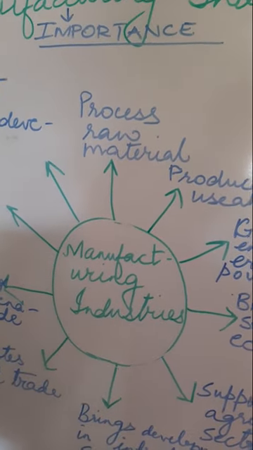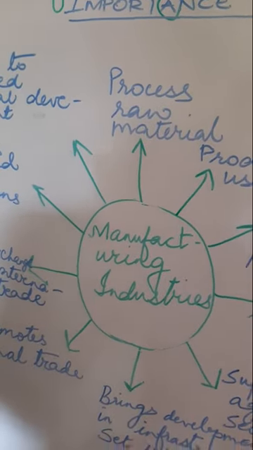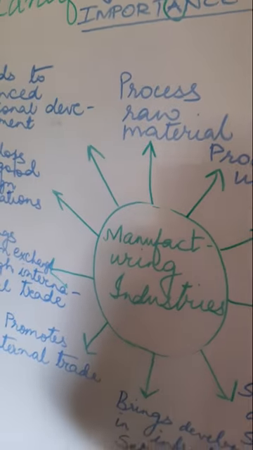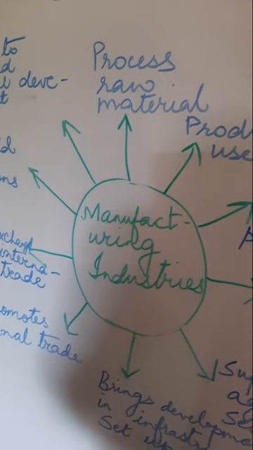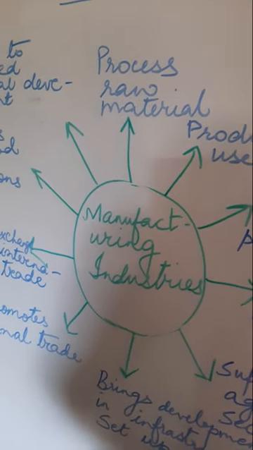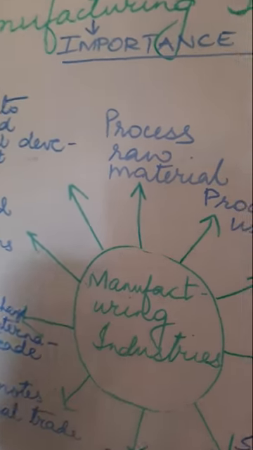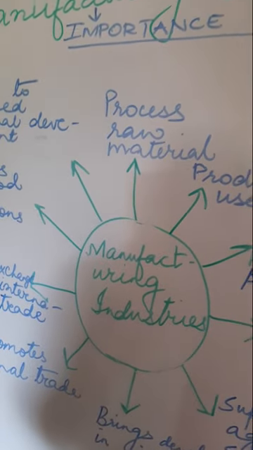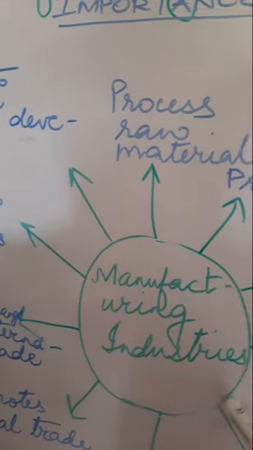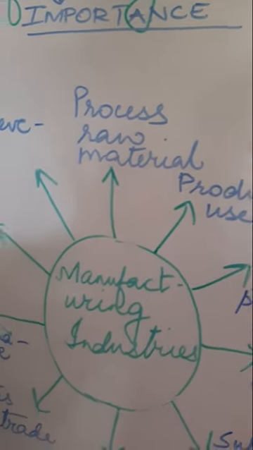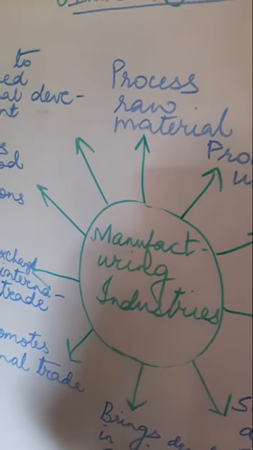Similarly, there are different products which we use in our day-to-day life, like a simple pin that we are using has gone through processing, the stapler that we are using, the utensils that we are using at home, even the soap and the sanitizers that we are using these days, all have gone through the process of processing. The raw materials are processed, and it is done in the manufacturing industry. Just imagine, children, if the manufacturing industries were not there, this processing stage would not have been there.